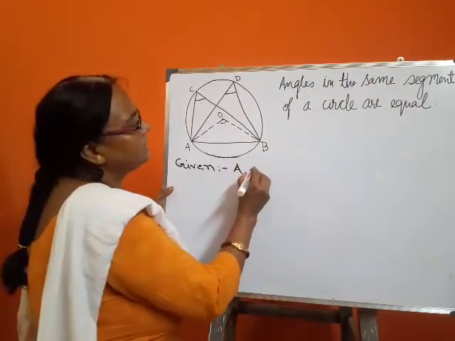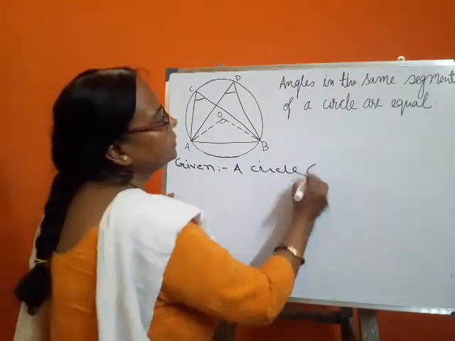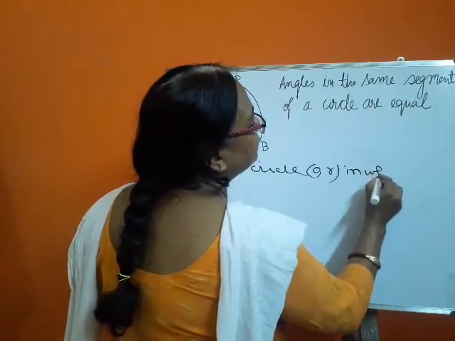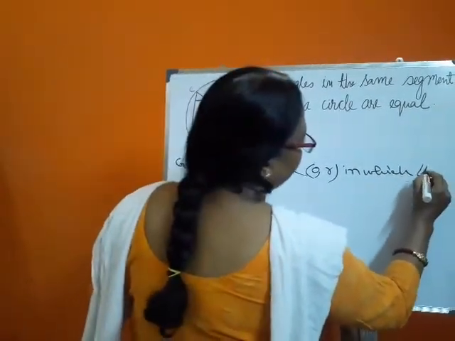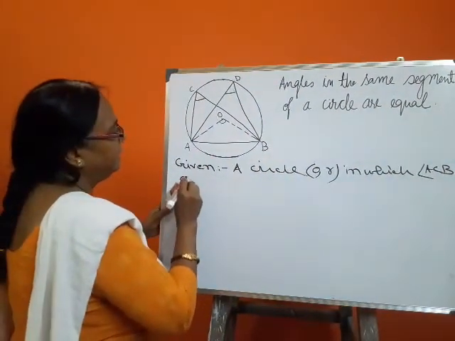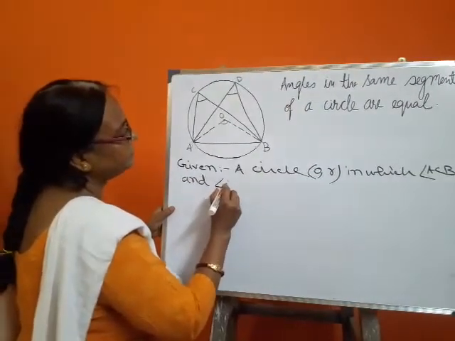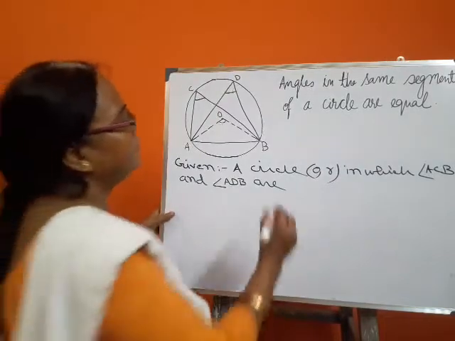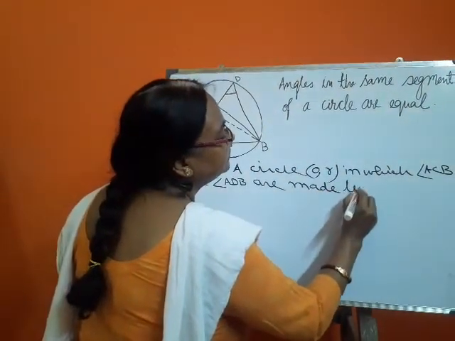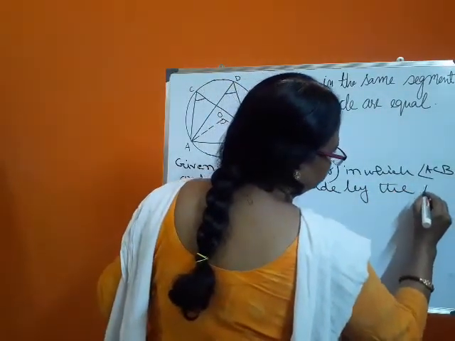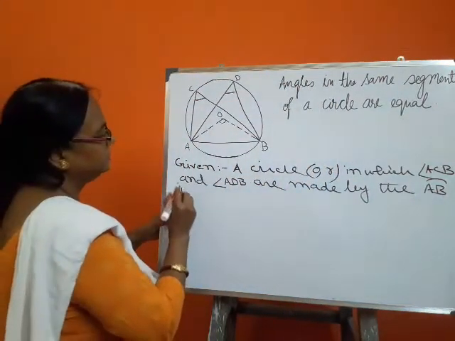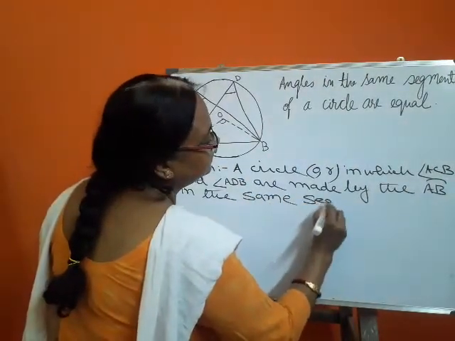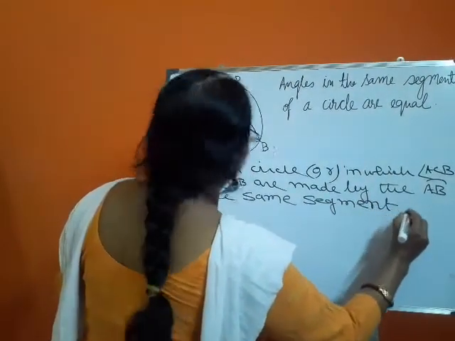Given a circle whose center is O, radius R, in which angle ACB and angle ADB are made by the arc AB in the same segment ACDB.